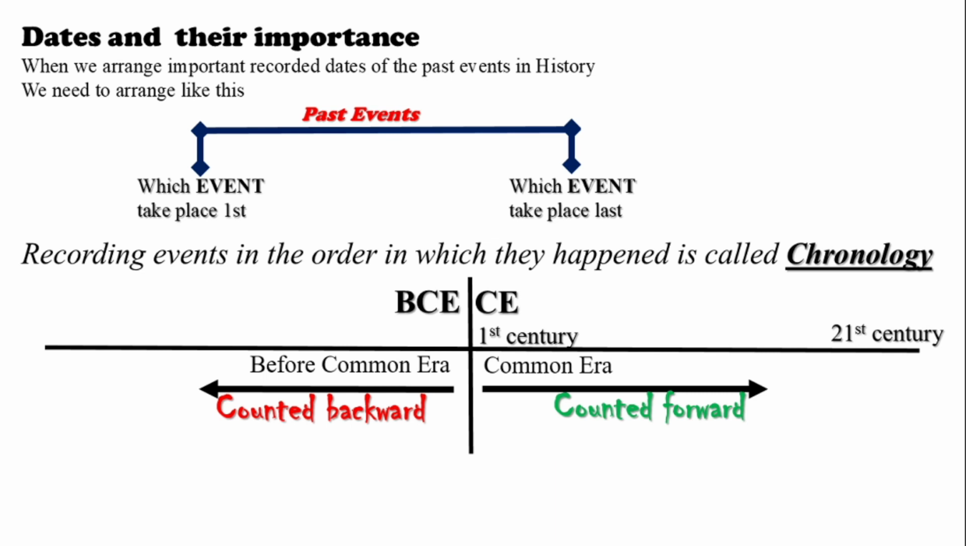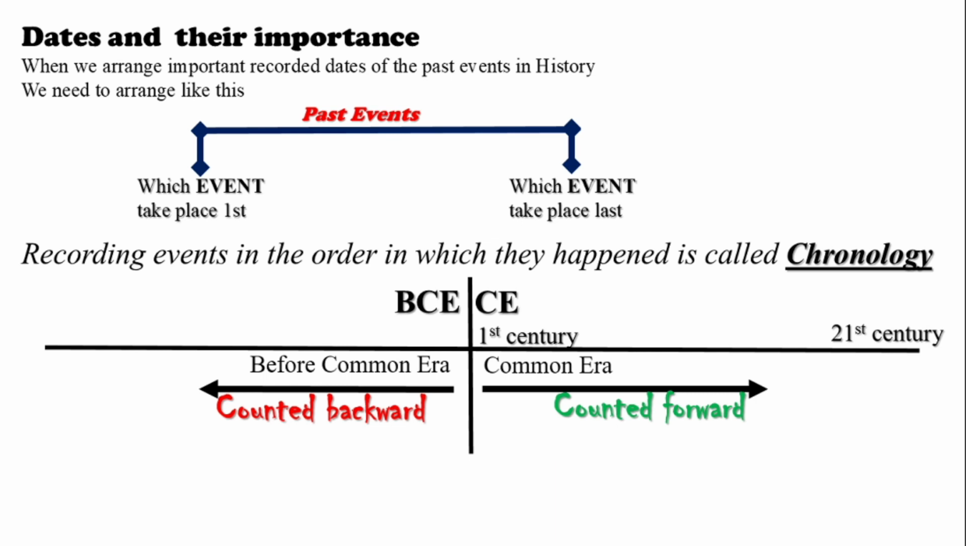Whenever we count the dates or incidents that take place in BC, we always count backwards, in the sense that, for example, from 10, 9, 8, like that. Whereas in common era we count forward. That is the arrow mark I have pointed out. So backwards counting is BC, and in common era we count forward, meaning 1, 2, 3.